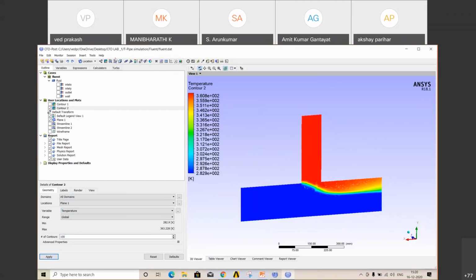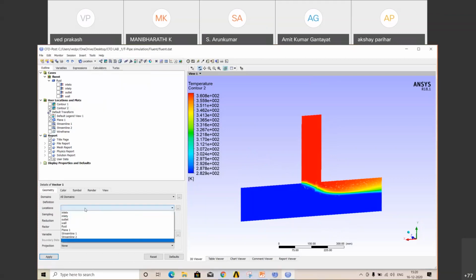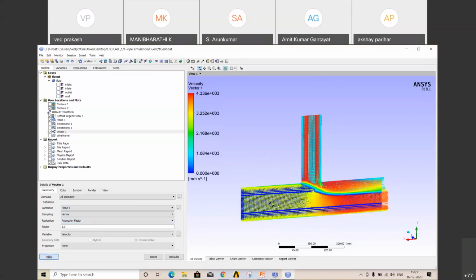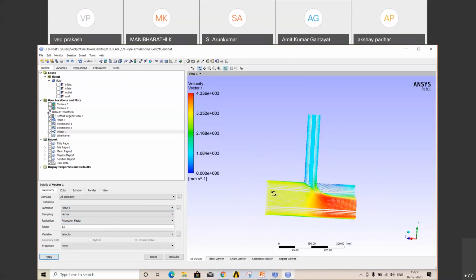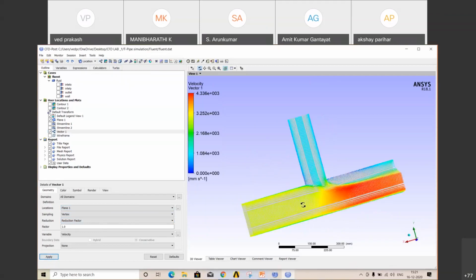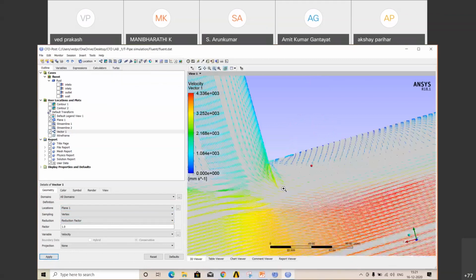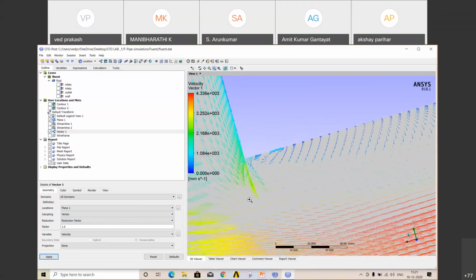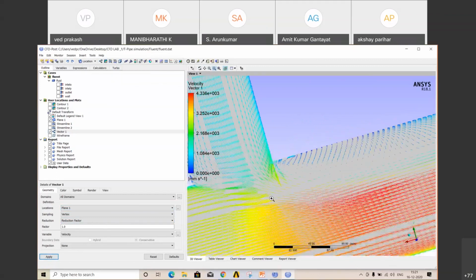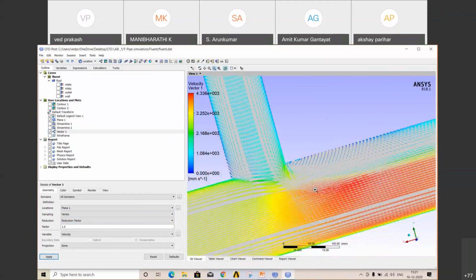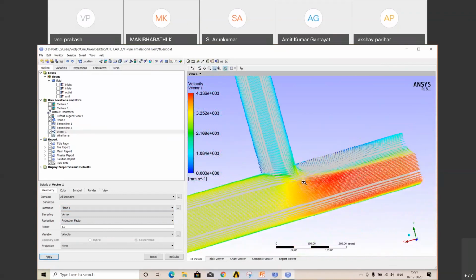We can also plot vectors. Similarly, location is the same plane only. Okay, apply, or you can close your contour and check how the vectors are. Just zoom into this area. You can see there is mixing because the fluid is mixing. So you can just play with this tool. You will learn.